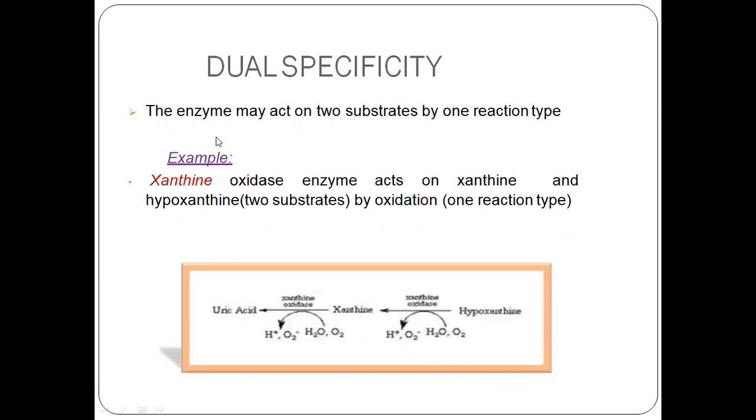Dual specificity is also there if the enzyme may act on two substrates by one reaction type. For example, xanthine oxidase is an enzyme. It acts on xanthine and hypoxanthine. See here, it will act on xanthine and also hypoxanthine. This is the xanthine oxidase enzyme. It can act on hypoxanthine as well as on xanthine also. That is known as dual specificity.